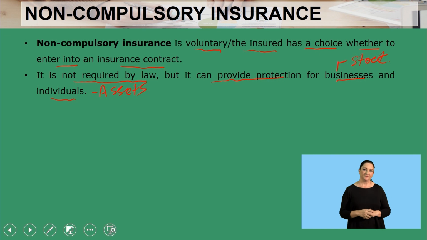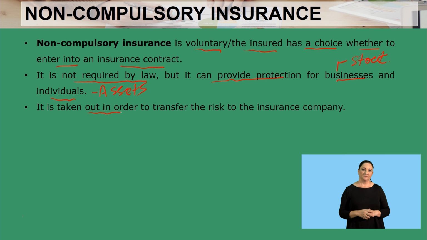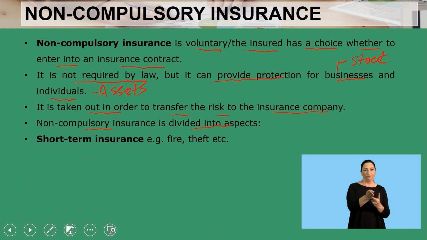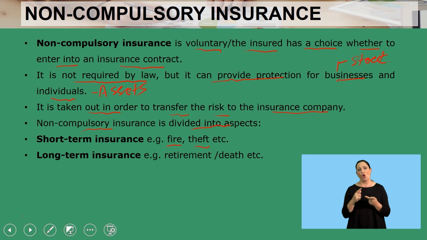Then, it is taken out in order to transfer the risk to the insurance company. So the risk will move from the business and it will now be the risk of the insurance company. Non-compulsory insurance is divided into two aspects. Short-term insurance, for example, would cover damages such as fire or theft, and we also have long-term insurance, which would cover retirement or death. So this would basically be your life insurance. But fire and damage would be applicable to short-term insurance.